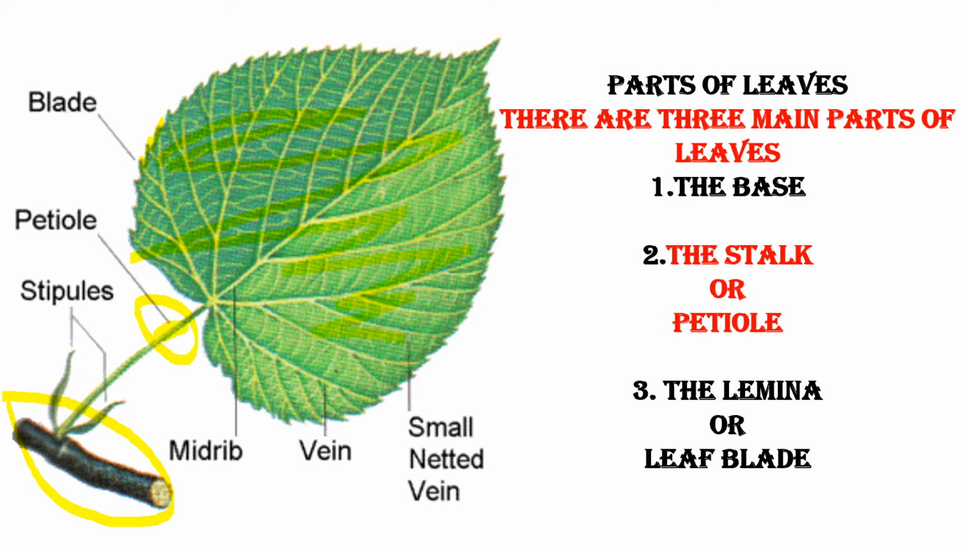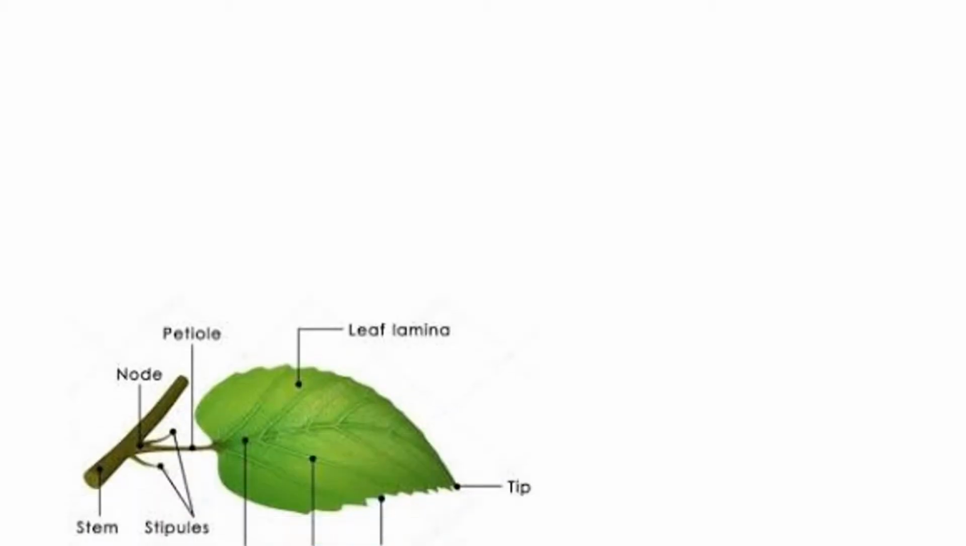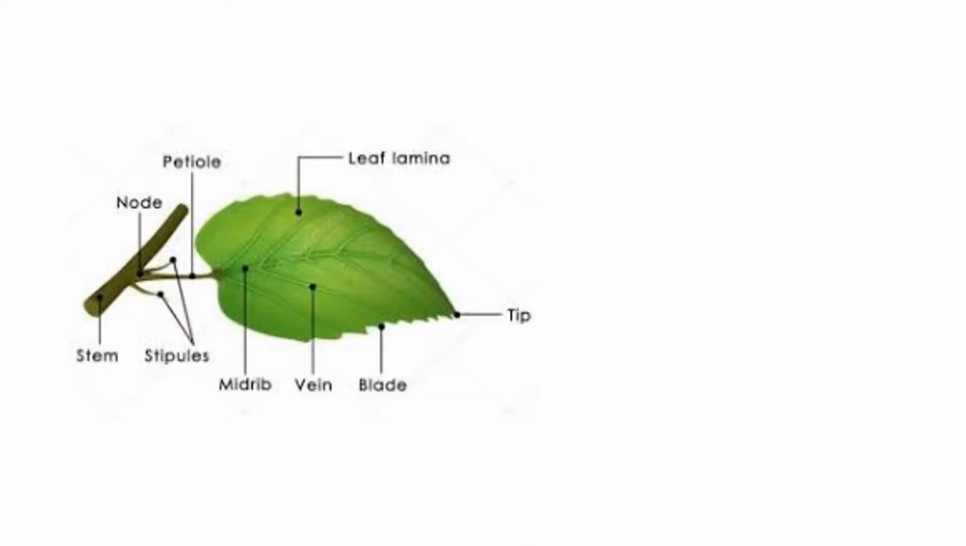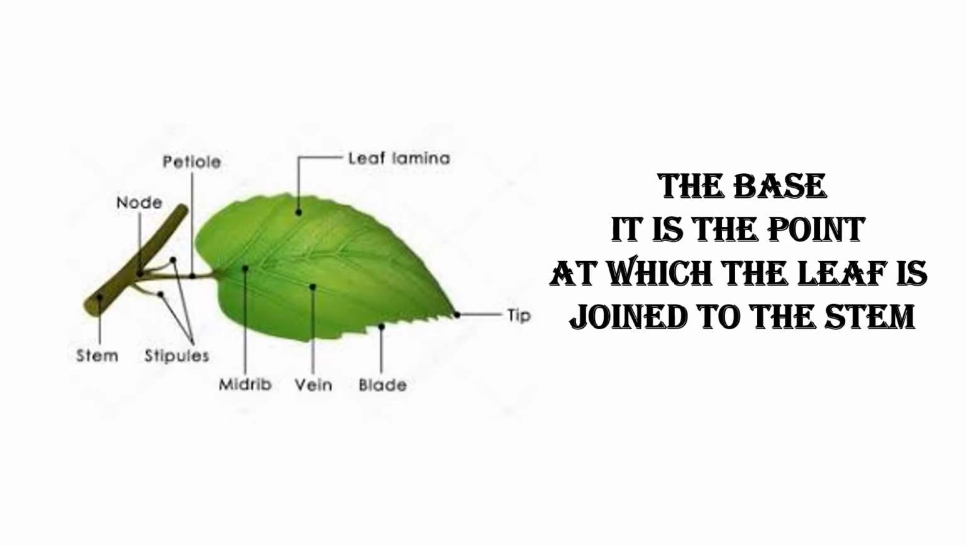Now let us see them in detail. As I told you, a leaf is made of three parts. Now let us see the first part. See the image, Nana. Now this is the base. The first part is the base. It is the point at which the leaf is joined to the stem. Now I will show you what is that point. This is that point where the leaf is joined to the stem.